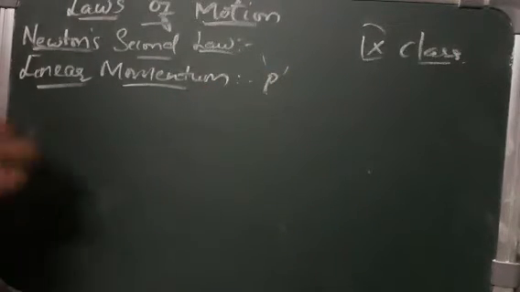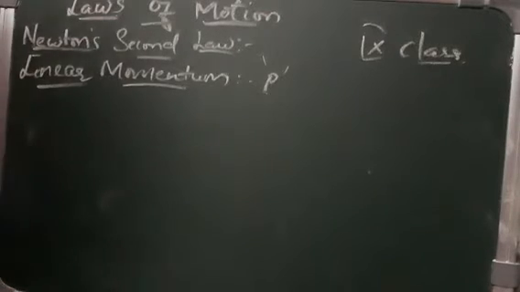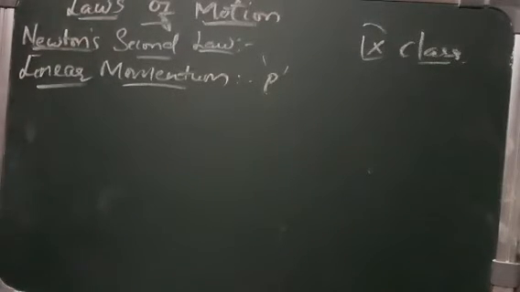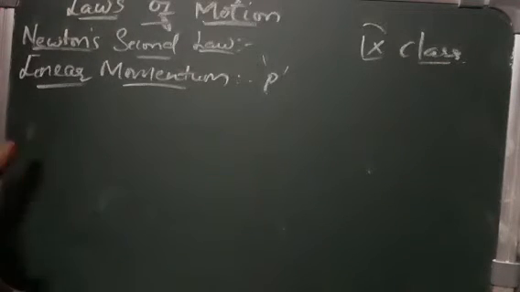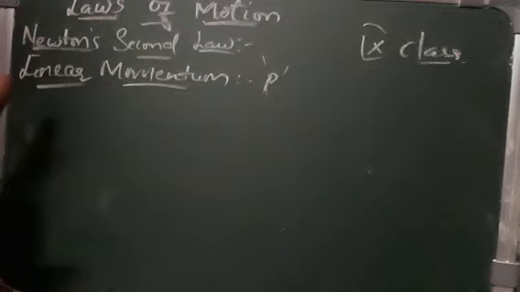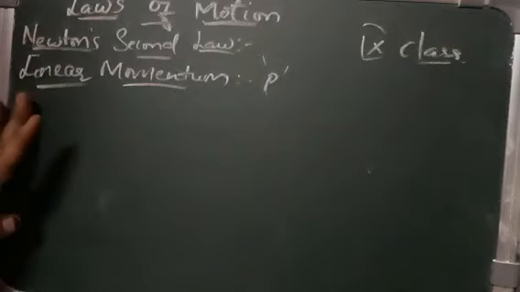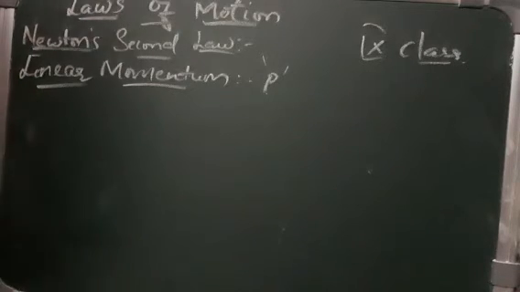Now, from the example I gave about the gun damaging the wall, we can say that momentum depends on two factors: one is the mass of the object and the other is its velocity.